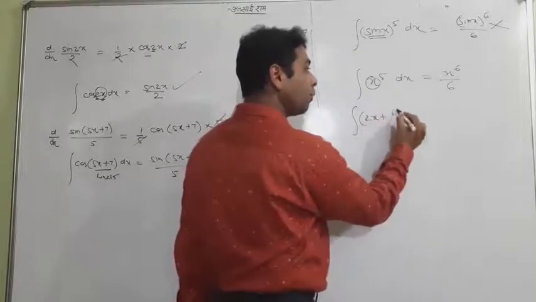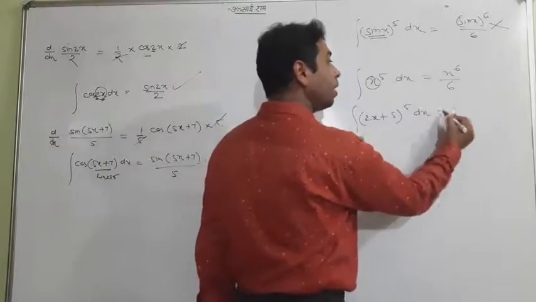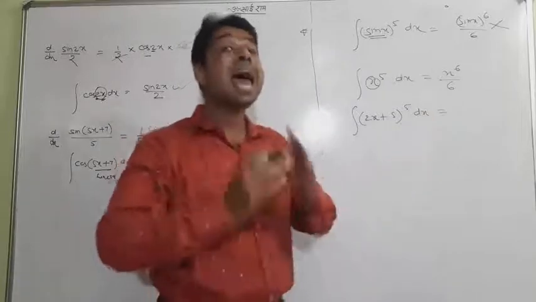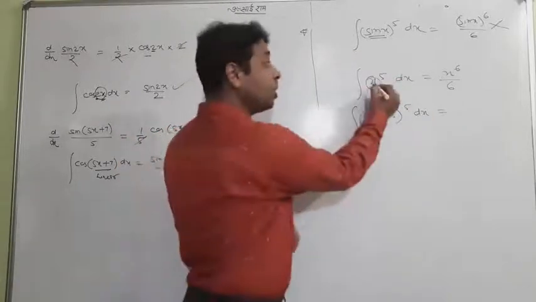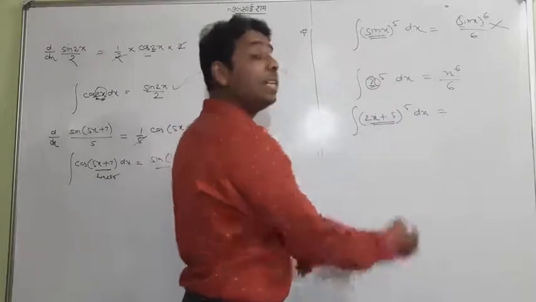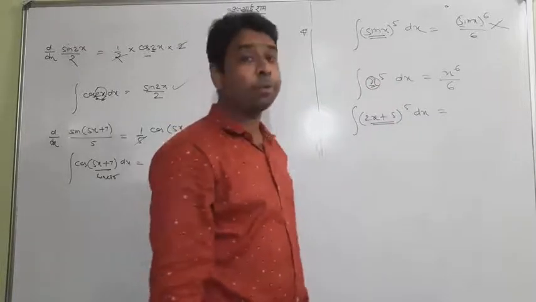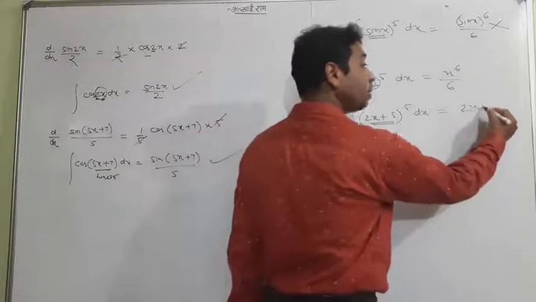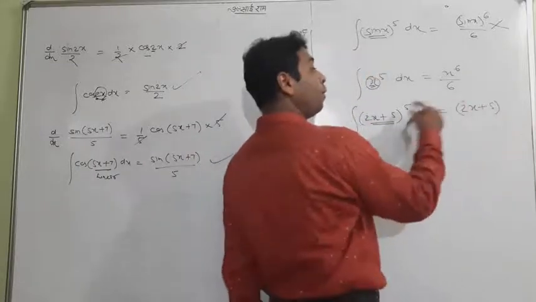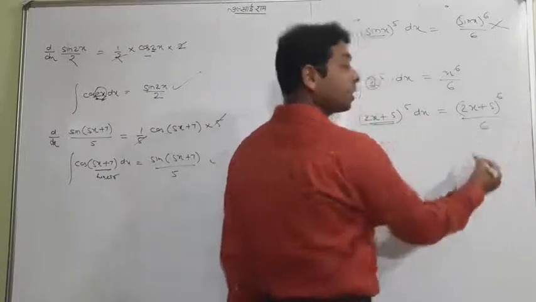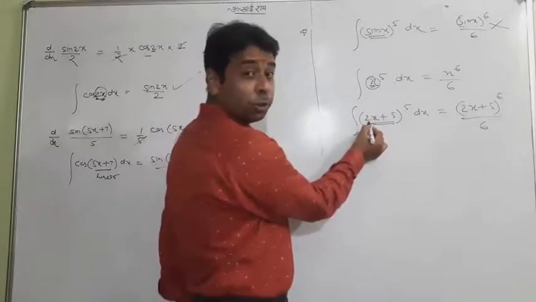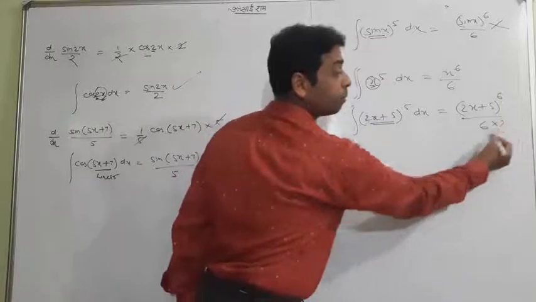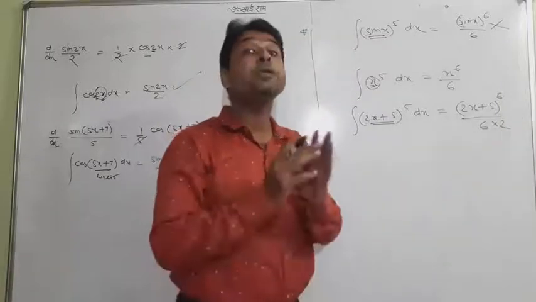Instead, if I write (2x plus 5) to the power 5 and ask what its answer is, you can freely use this concept here. Why? Because instead of x, a linear form is coming, and when a linear form is coming, you can use (2x plus 5) to the power 6 upon 6, but it is not complete. The coefficient of x, 2, will come in the denominator. It is specific.